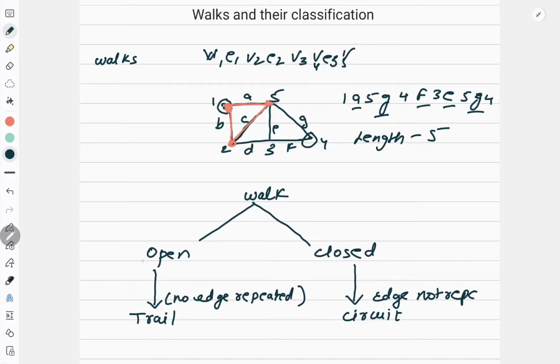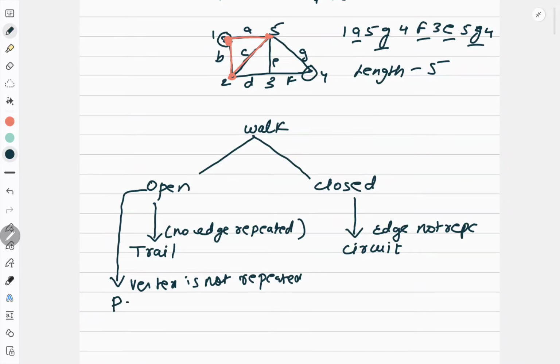Correct. Now in the same way I will define one more concept. If I have any open walk in such a way that vertex is not repeated, then that is called the path. In the same way, if I define a closed walk in which vertex is not repeated, then it is called a cycle.